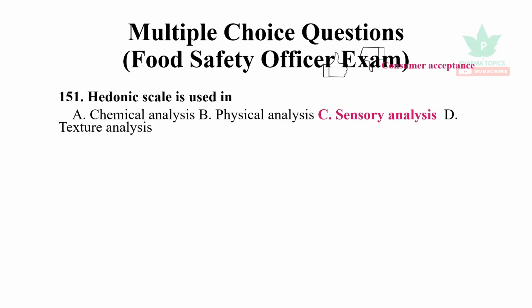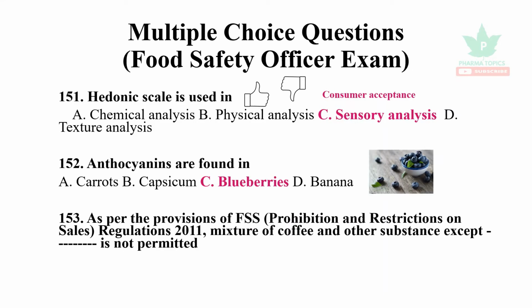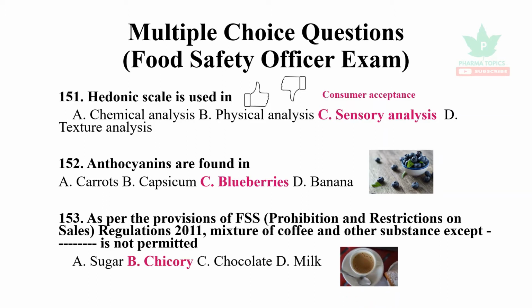Hedonic scale is a sensory analysis which tells about consumer preferences, how many of them accept or how many of them are not satisfied with the food product. Anthocyanins are found in blueberries. As per the provisions of food safety standards, prohibition and restrictions on sales in coffee and other mixtures, only chicory is permitted. Other things are not permitted.